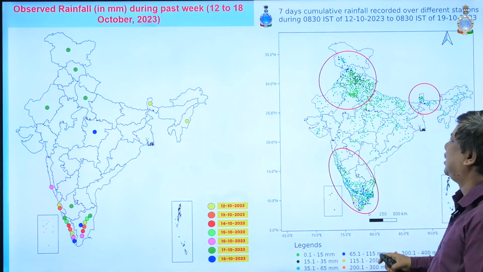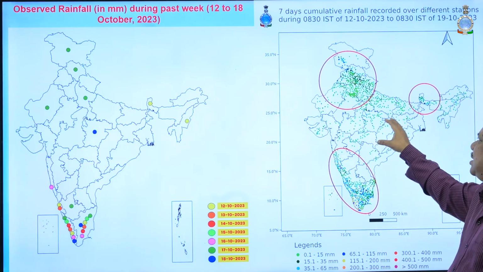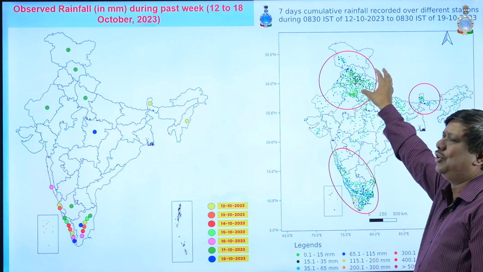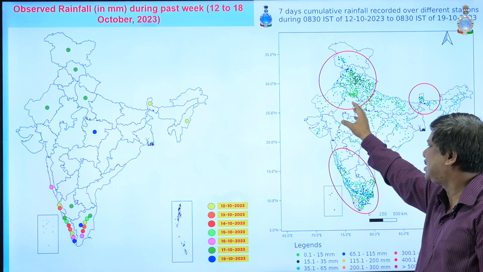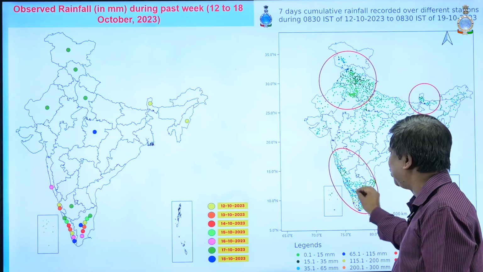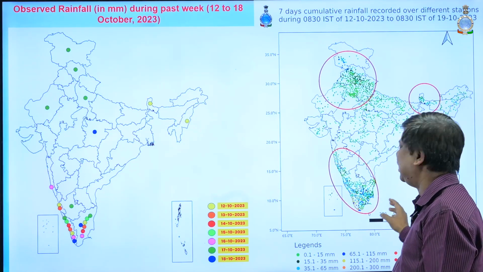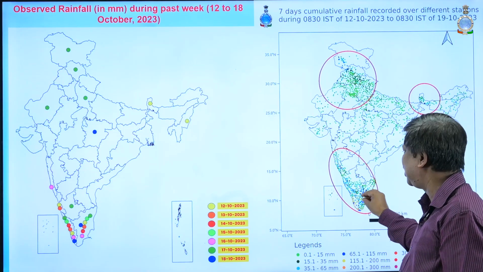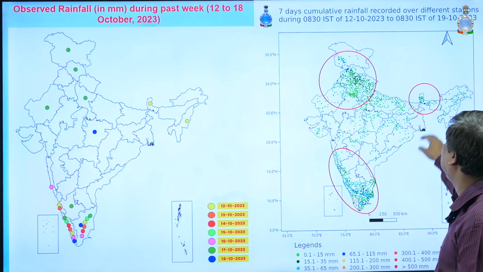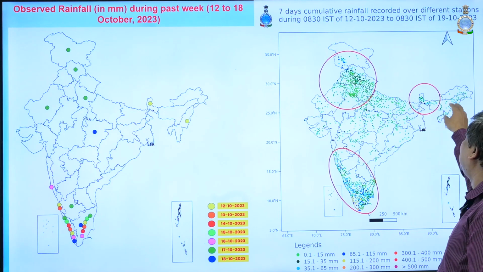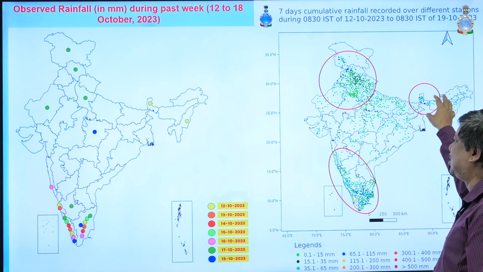If we see the overall station-wise rainfall distribution, there is a cluster here due to the western disturbance, and another cluster over south peninsular India and the west coast. This is due to the system in the easterlies, the cyclonic circulation and trough. In the beginning of the week, Sikkim, Sub-Himalayan West Bengal and the northeastern states got rain.